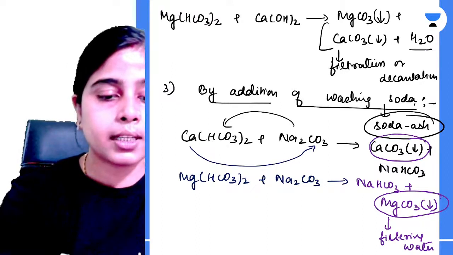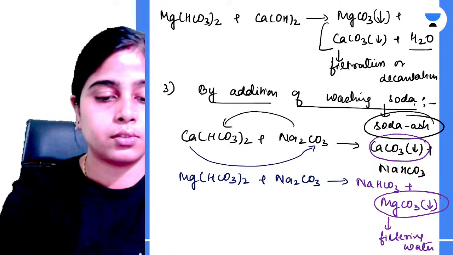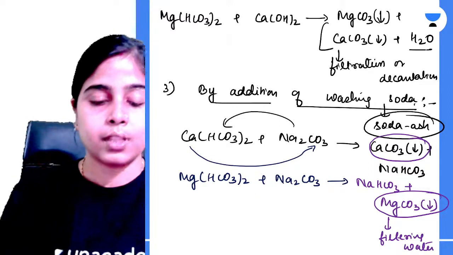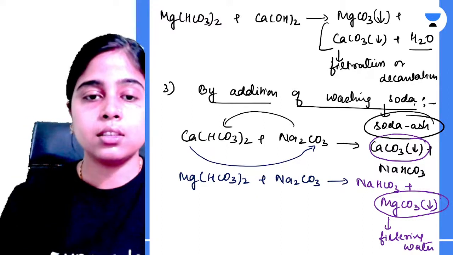So I hope it's clear to everyone. So next is removal of permanent hardness. How can you remove permanent hardness?